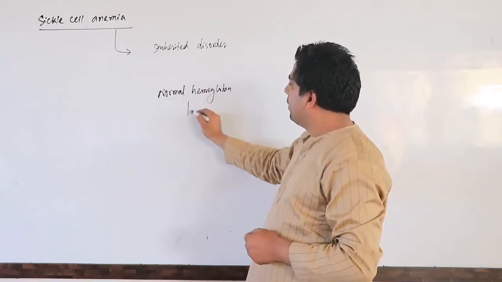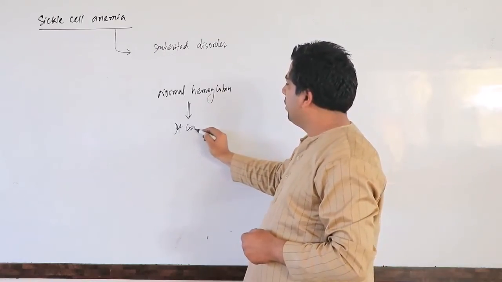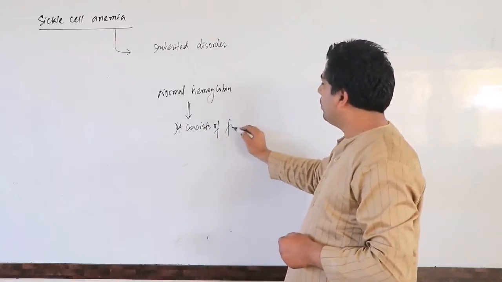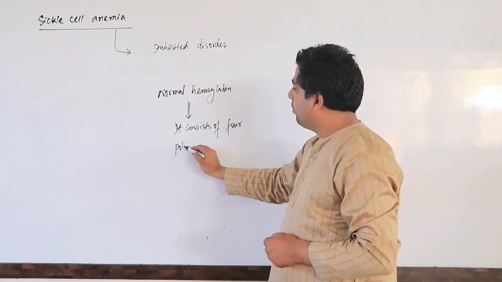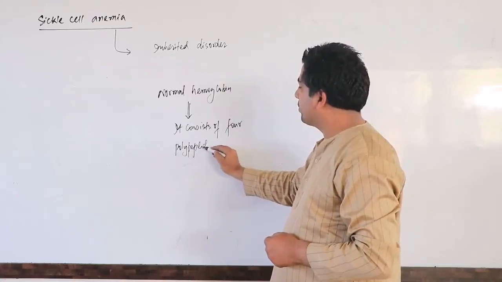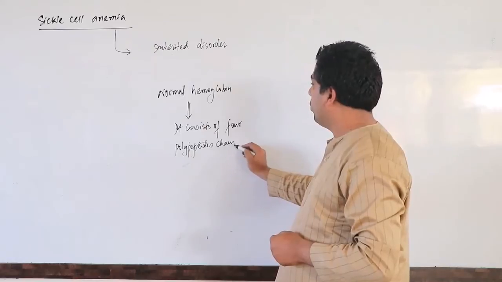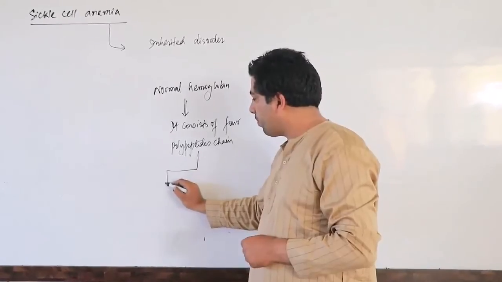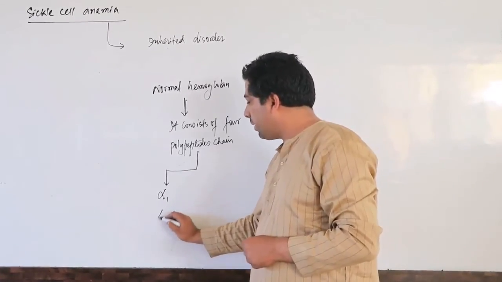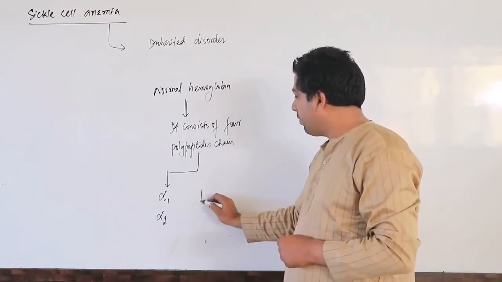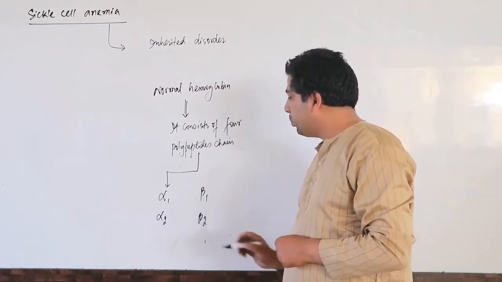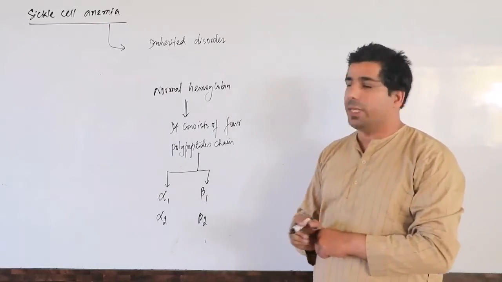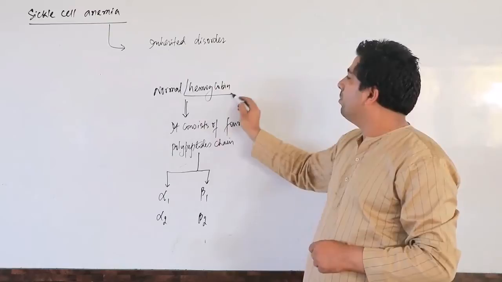Okay, so my dear friends, after that, let's go further and understand that a normal hemoglobin consists of 4 polypeptide chains. So your hemoglobin contains 4 polypeptide chains. Out of these 4 polypeptide chains, we have alpha 1, alpha 2, and we have beta 1 and beta 2. So these are the 4 polypeptide chains, or you can say subunits, present in the hemoglobin molecule.